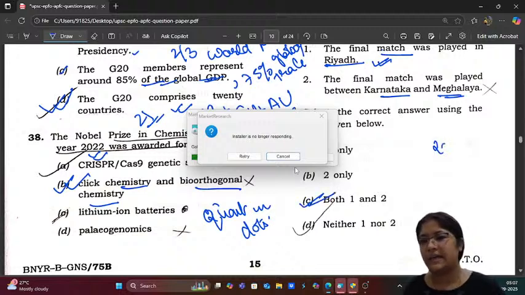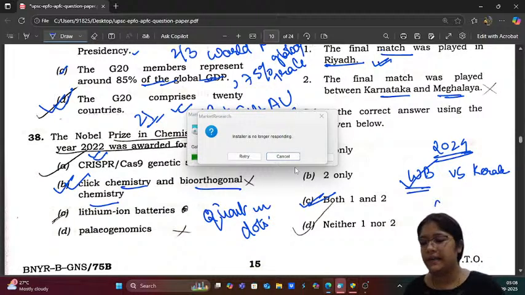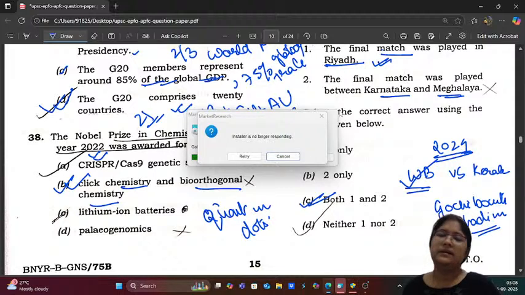If they are asking about 2024, then the final match was played between West Bengal and Kerala, and with 1 goal West Bengal won this match. Okay, and it was held in Gachibowli Stadium, and we all know that the Santosh Trophy is awarded for football.